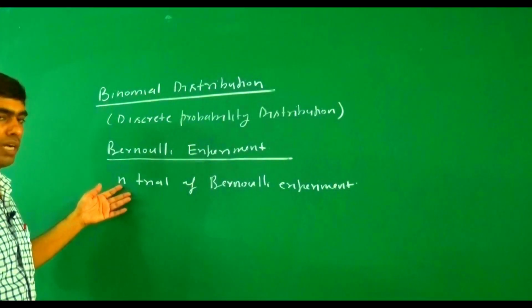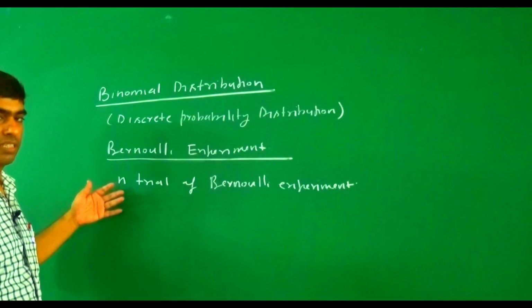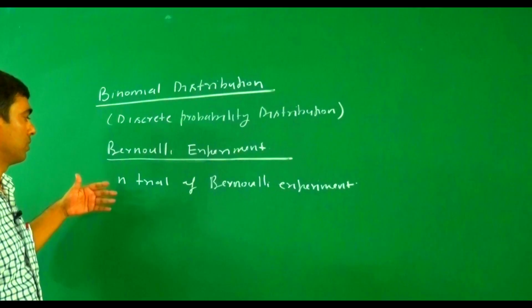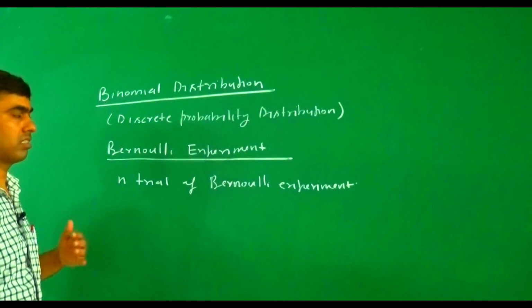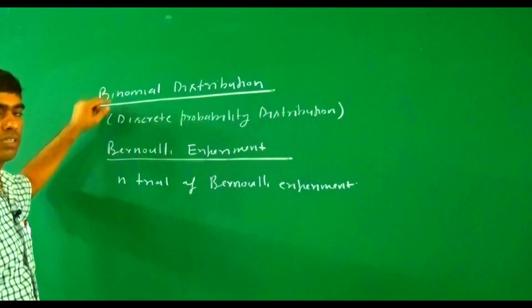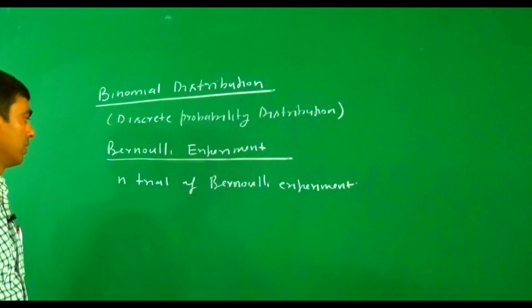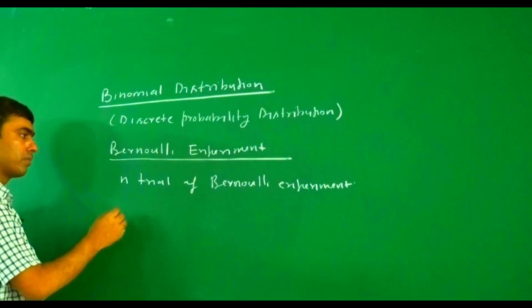Among the n trials, what is the probability of x successes, that is, 1 success, 2 successes, 3 successes, similarly x successes? This is defined by the binomial probability distribution.